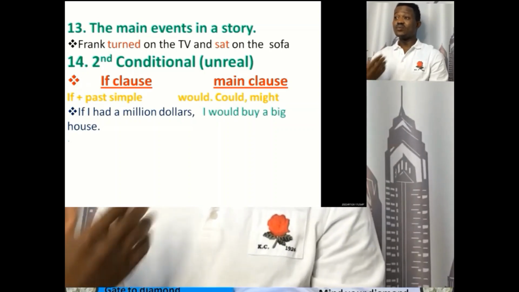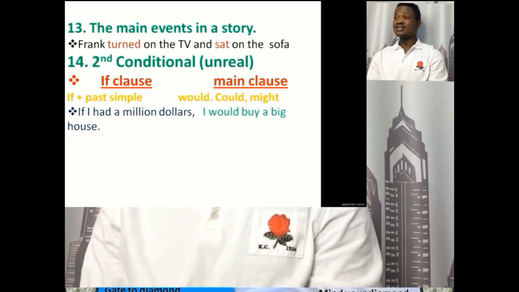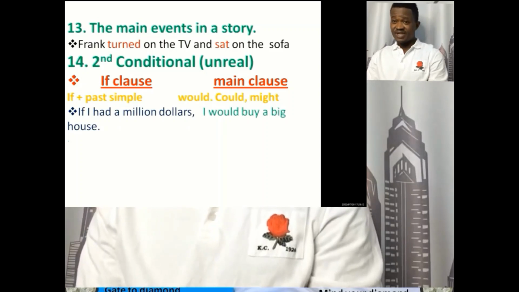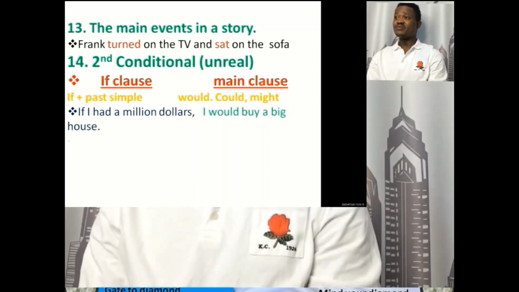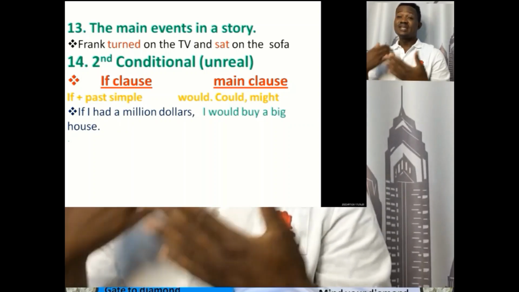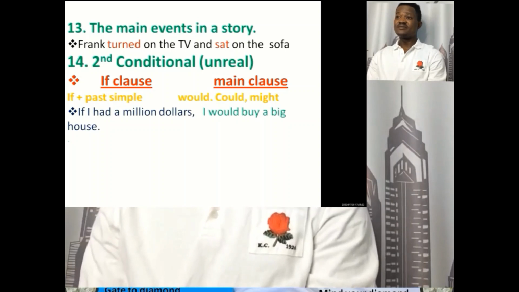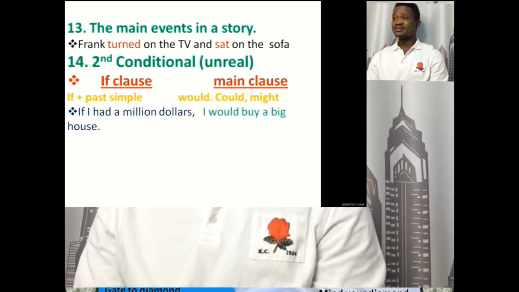The main clause always has would, could, or might. These are all modal verbs, and these modal verbs are in the past. The modal verbs would, could, might are in the past, used with the if clause, so if plus the past simple. All right, that is the formula.